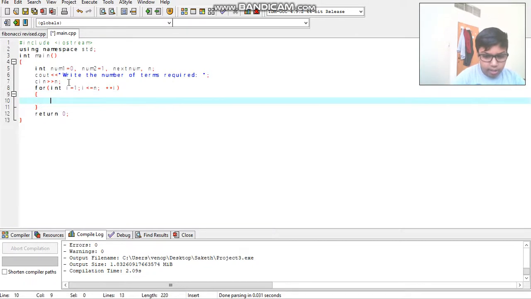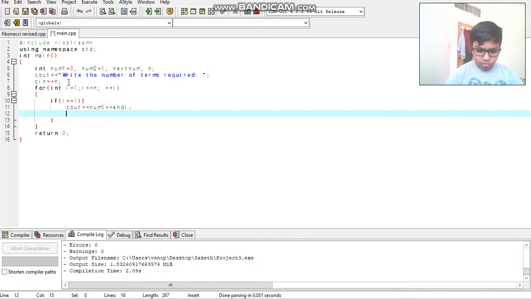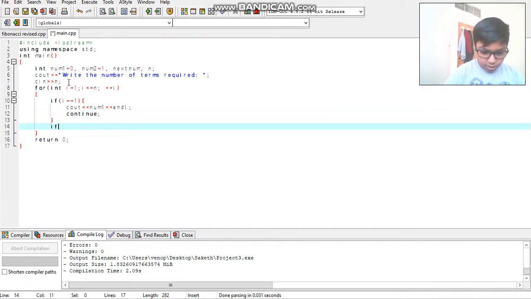Now open the brackets, and we need to start over here with an if statement. So if, right over here, i equals to 1, then cout number1 and endl. So this is what we need to write, and continue. So this is the first if statement. There are two if statements in this. Open another if statement, i equals to 2.